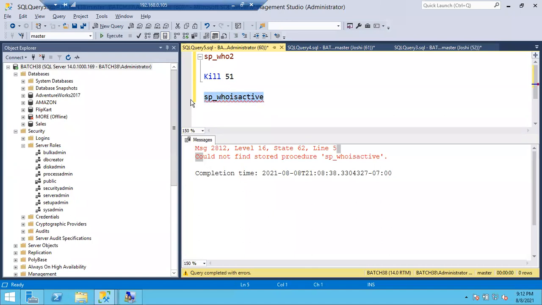You will get the output if the stored procedure is already created. If not created, then you can ask them why we didn't create this stored procedure. You can suggest it, we can create it, right? You can suggest them.